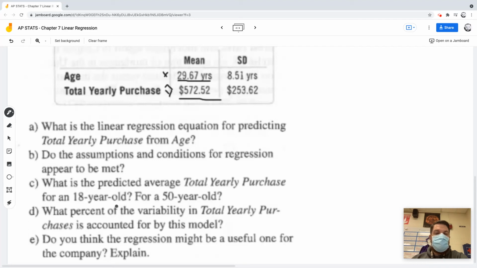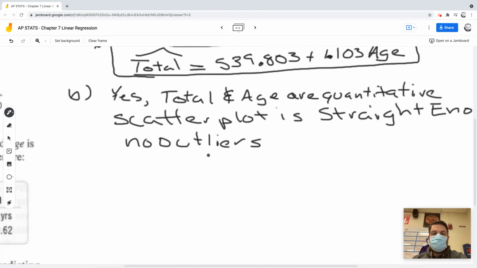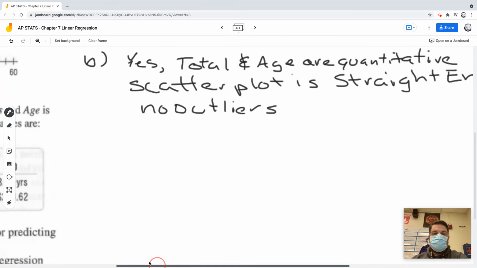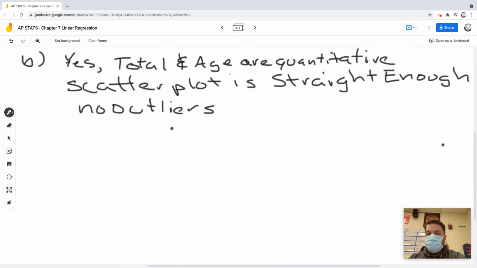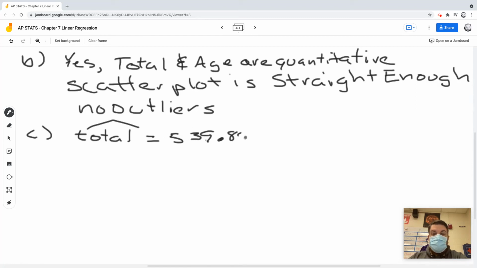So anyways, now part C wants to know what is the predicted average for somebody that's 18 years old and for somebody that's 50 years old. So that one is simple. That's just plug and chug. So let me give myself enough room. I'm going to say the total predicted value. I'm going to do the 18-year-old first. 803 plus the 1.1.